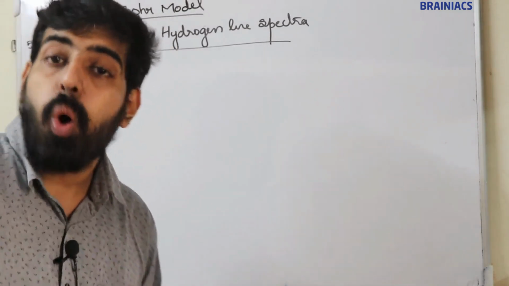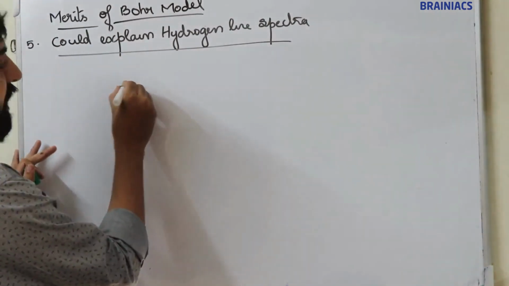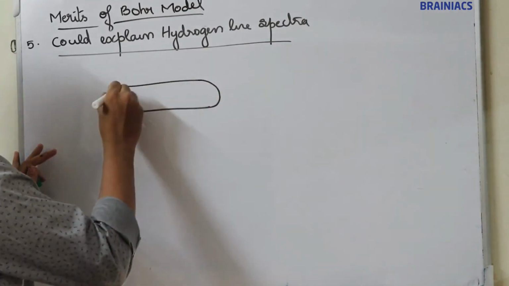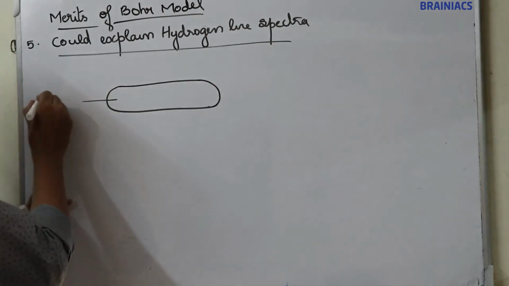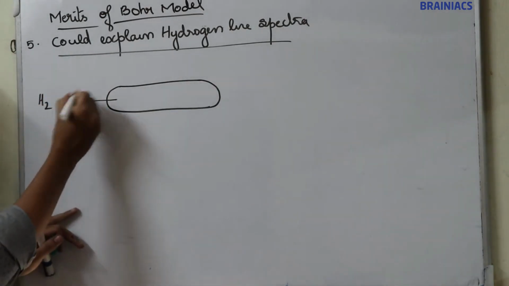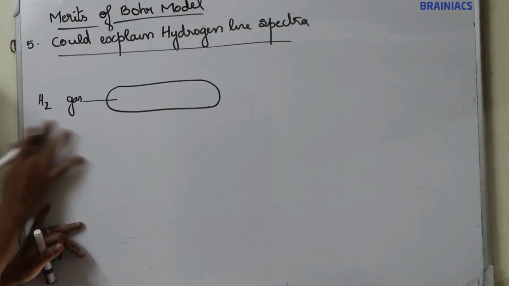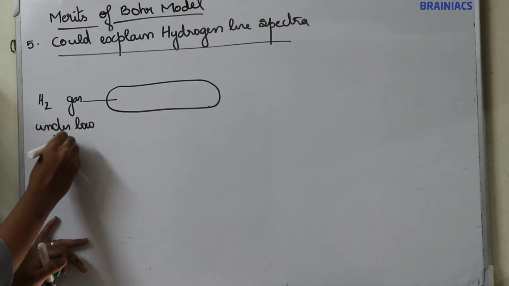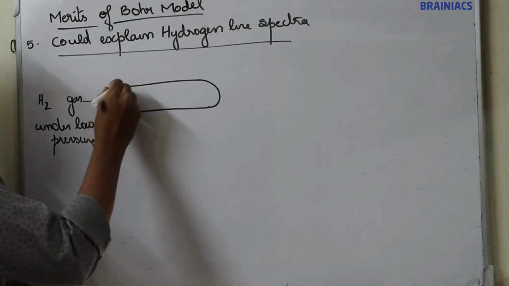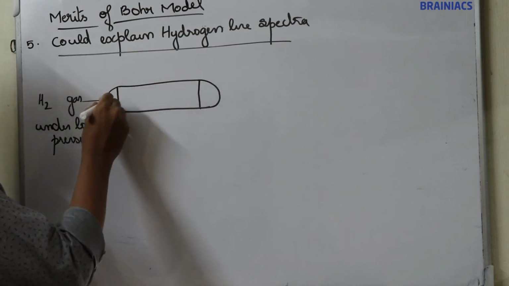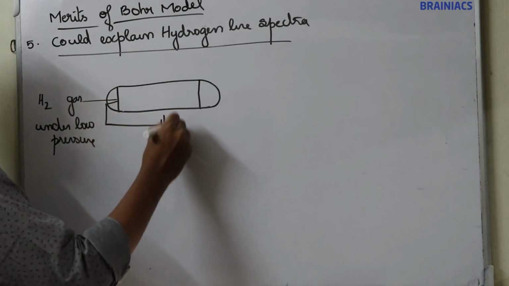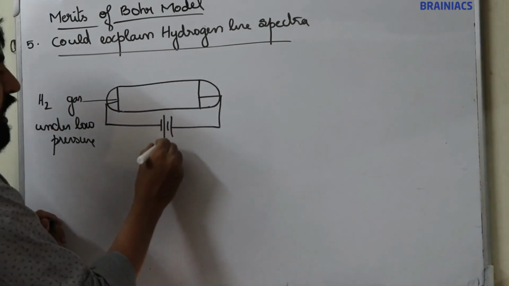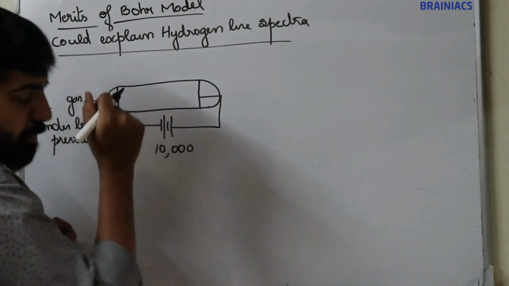Hydrogen line spectra is obtained when hydrogen gas is filled in a discharge tube at very low pressure. Now a very high voltage, nearly 10,000 volt, is applied across this electrode.